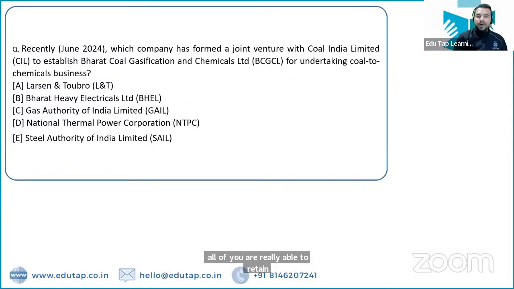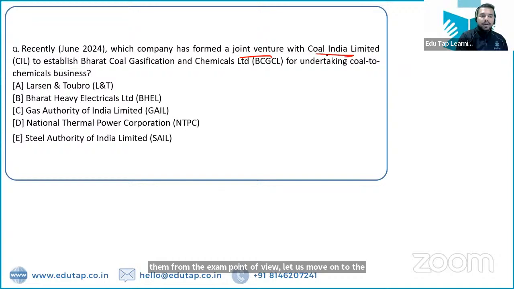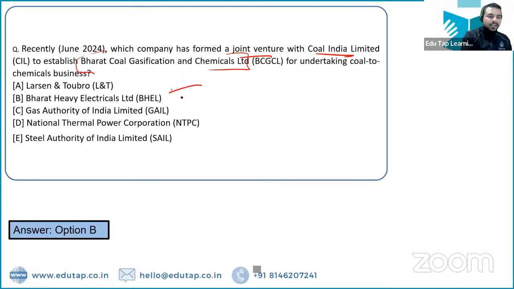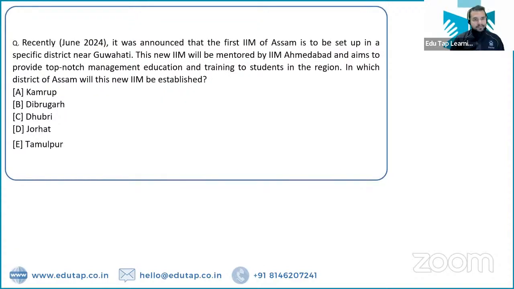So which company has formed a joint venture with the Coal India Limited to establish Bharat Coal Gasification and Chemicals Limited? कोल टू केमिकल बिजनेस के लिए कौन सी कंपनी है जिसने कोल इंडिया लिमिटेड के साथ एक पार्टनरशिप की है टू एस्टैब्लिश भारत कोल गैसिफिकेशन केमिकल्स लिमिटेड? इट इज भेल. That is Bharat Heavy Electricals Limited. That is the name of that particular organization which has signed MOU with the Coal India Limited for this purpose.